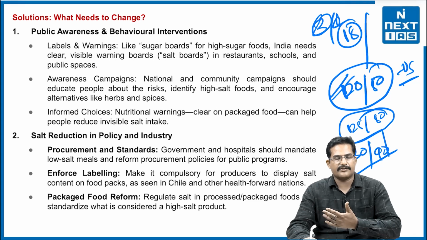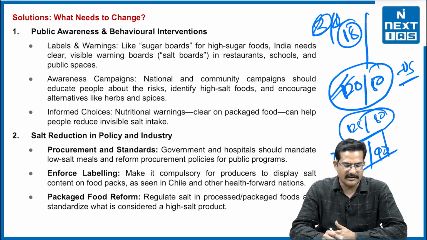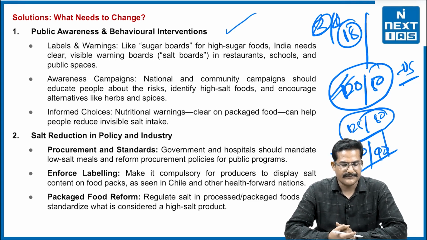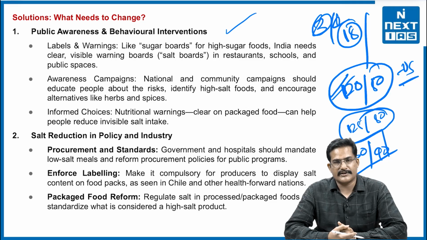Now what is the solution for all these things? First is public awareness and behavioral interventions. We'll have to give labels and warnings. For example, a sugar board will have to be created so that they can issue warnings. FSSAI is a good institution, but it is not effective in controlling all kinds of foods which are highly infused with salt or sugars.